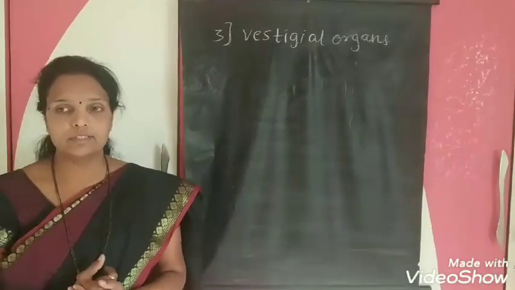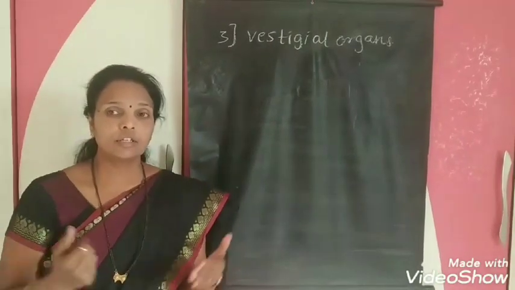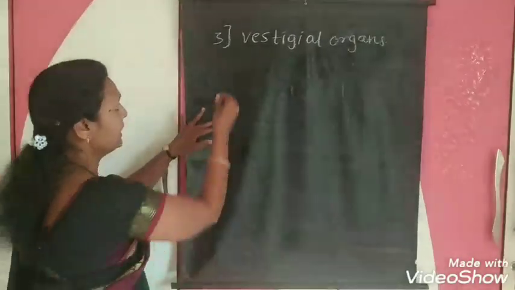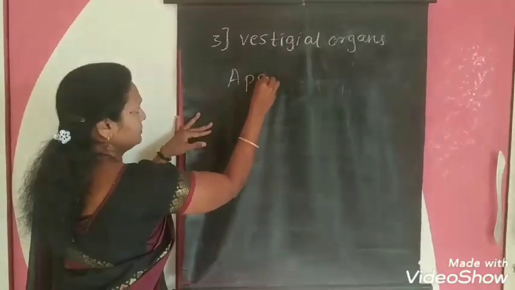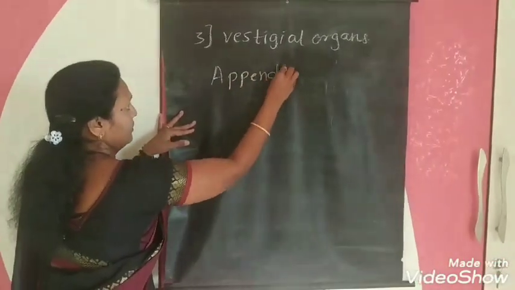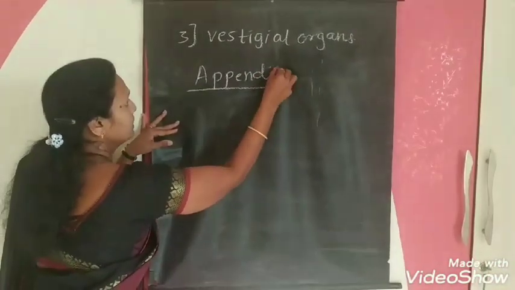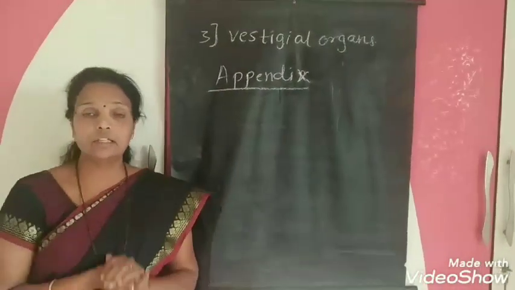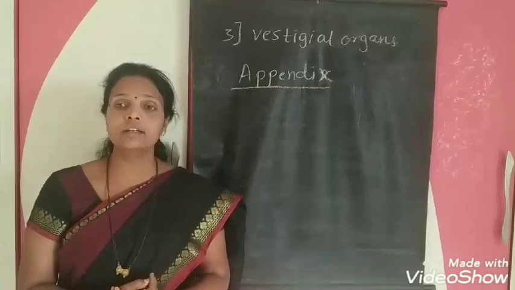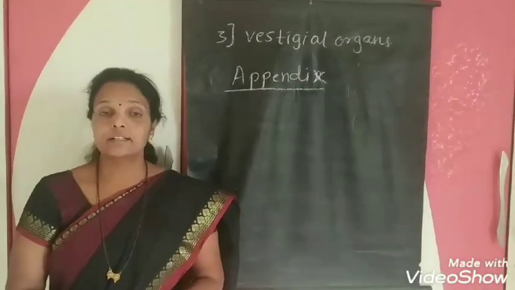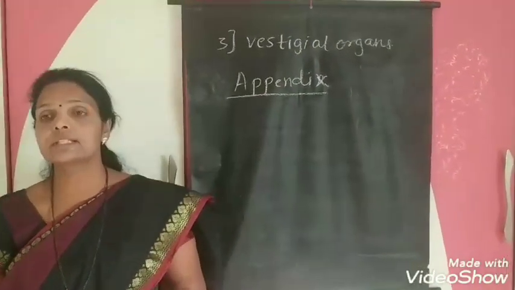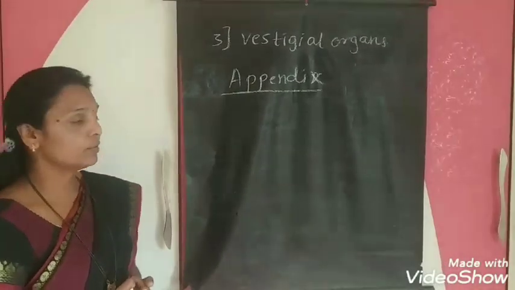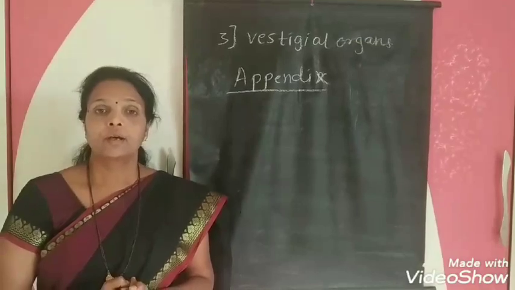These grazing animals need this organ, the appendix, for the digestion of cellulose. Nowadays also they are eating grasses that contain cellulose, and for the digestion of the cellulose, this appendix is very useful in ruminant organisms.